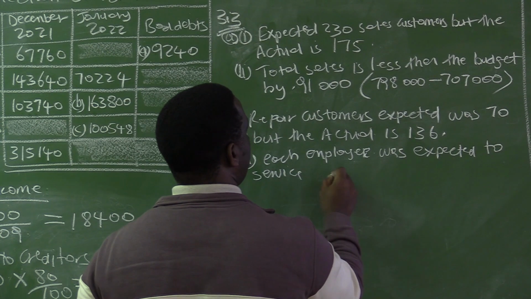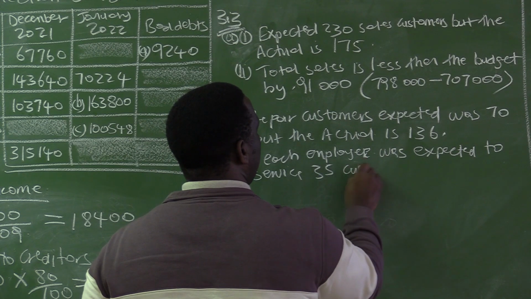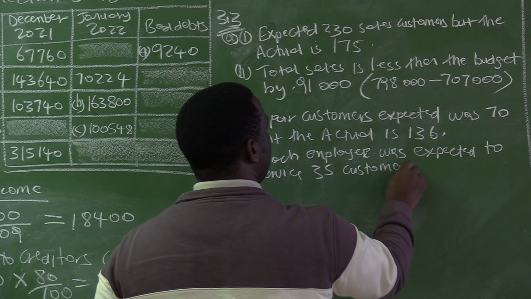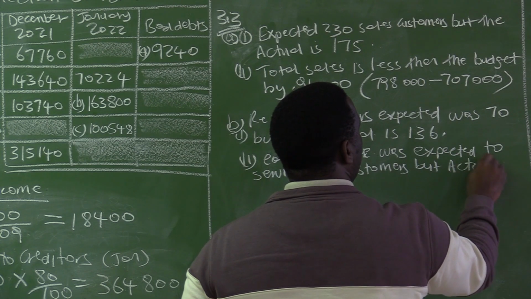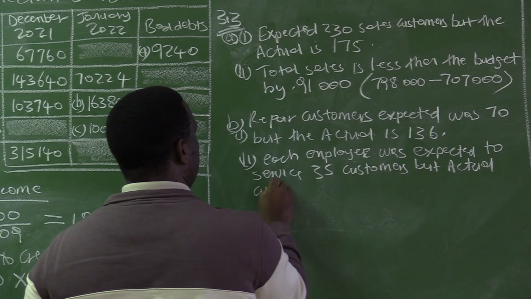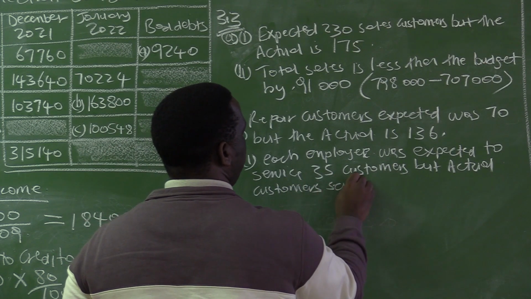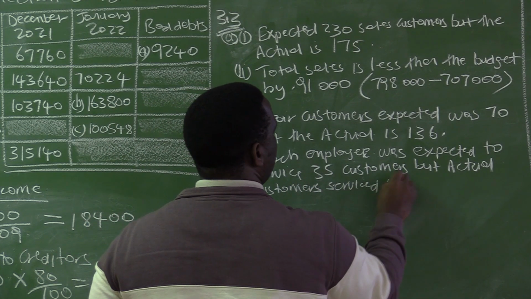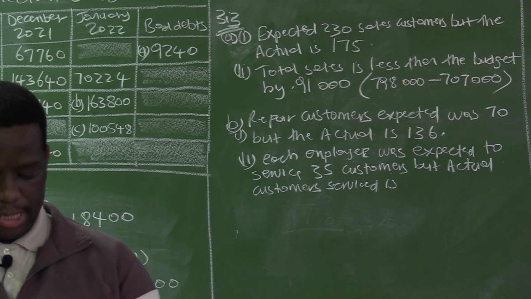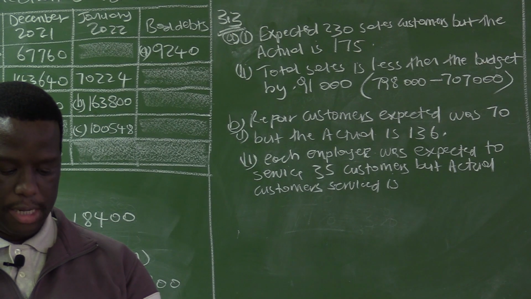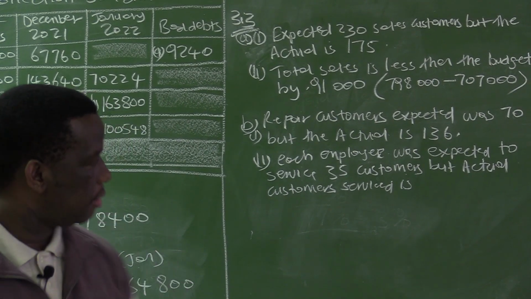So each employee was expected to service 35 customers. But the actual customers serviced by each employee, 136 divided by 2, on average is 68.